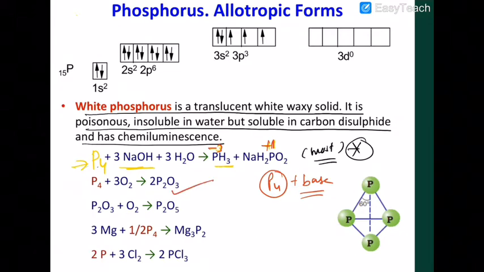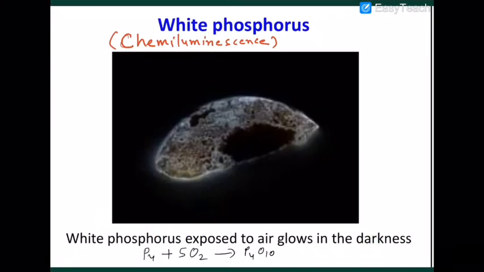This is chemiluminescence or phosphorescence, which on further oxidation will give you P2O5. Now remember once more that white phosphorus shows chemiluminescence or phosphorescence. When phosphorus reacts with oxygen it will give you P4O10.